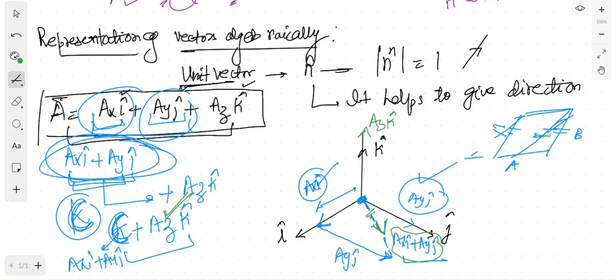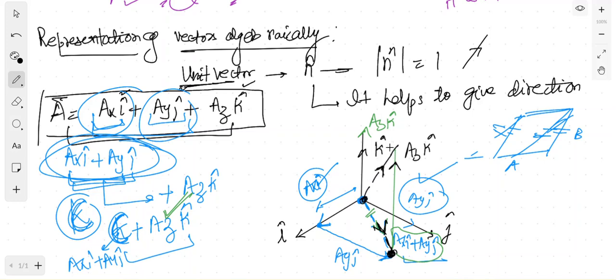To the head of the first vector, draw the tail of the second vector, this. So the head of the first vector, which is your first vector now, to the head of this vector you add the second vector, which is azk. Now this line from the tail of the first vector, draw a vector to the head of the second one.